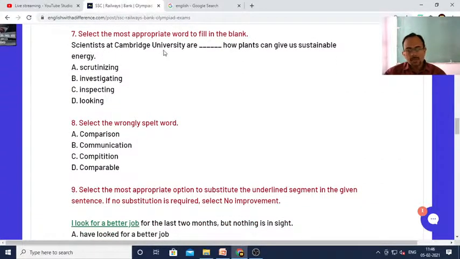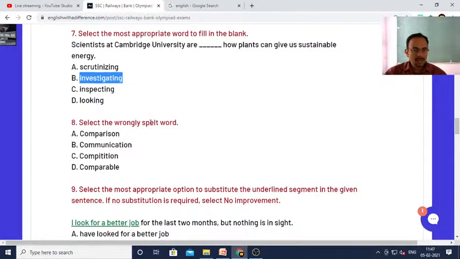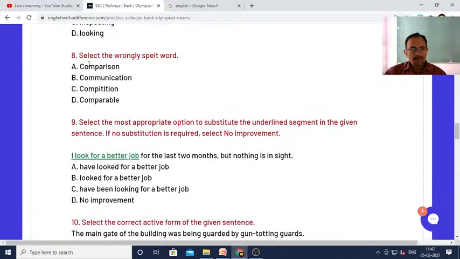Scientists at Cambridge University are dash how plants can give us sustainable energy. So you can say scientists at Cambridge University are investigating, right? So B is the correct answer, investigating how plants can give us sustainable energy. Okay, now you tell me this question.